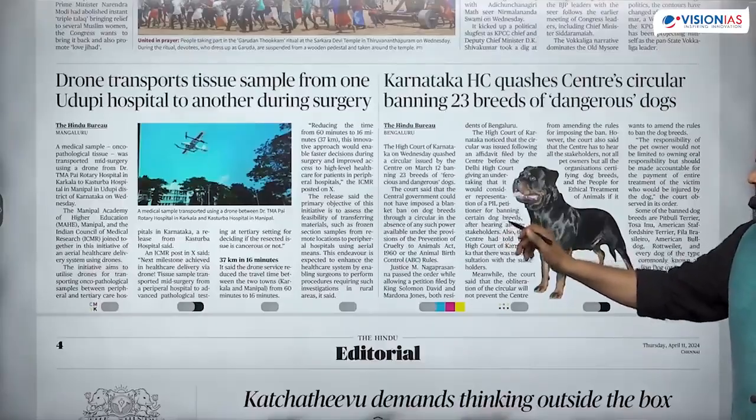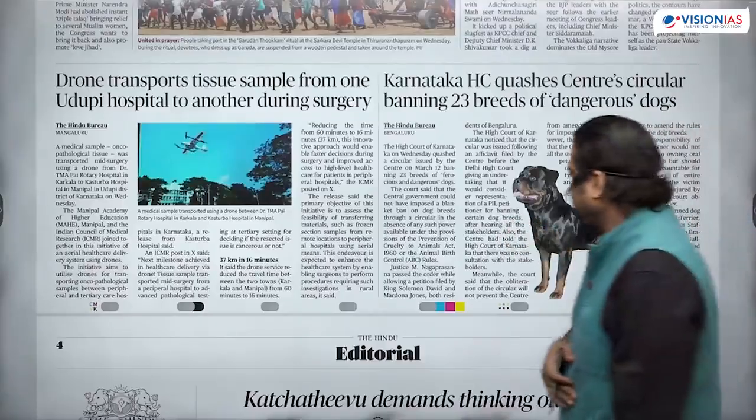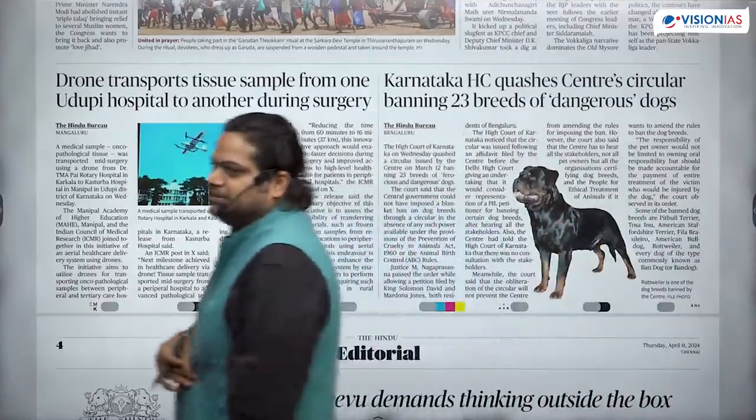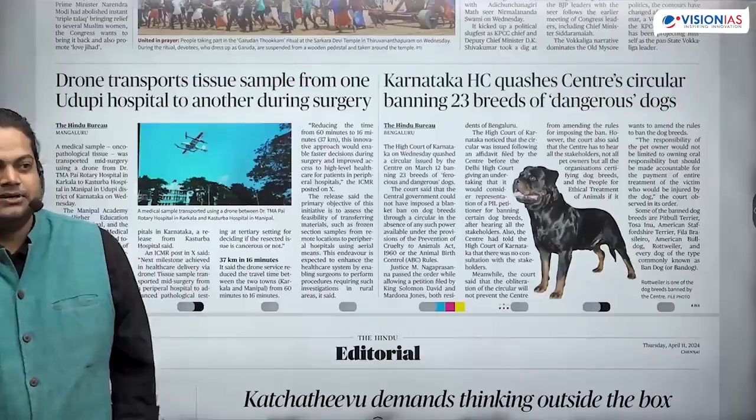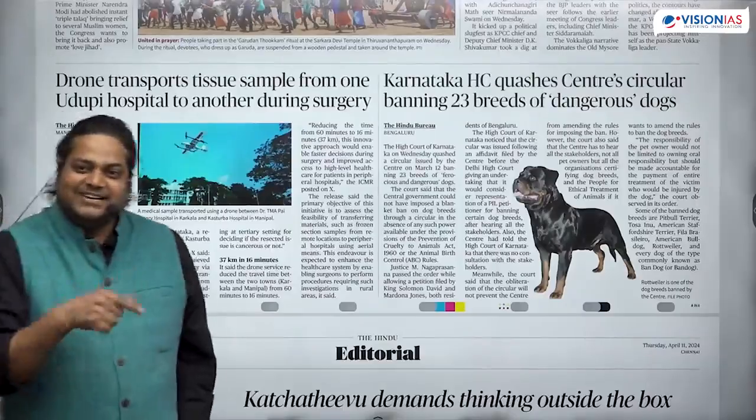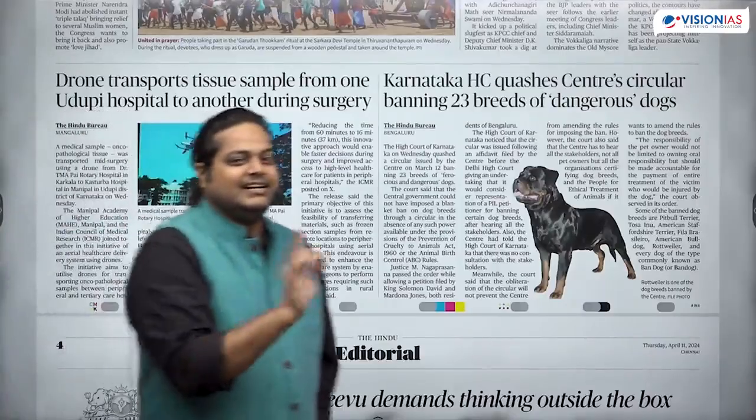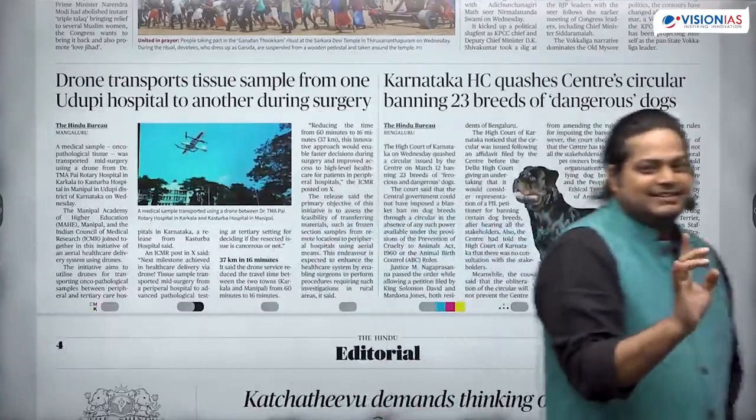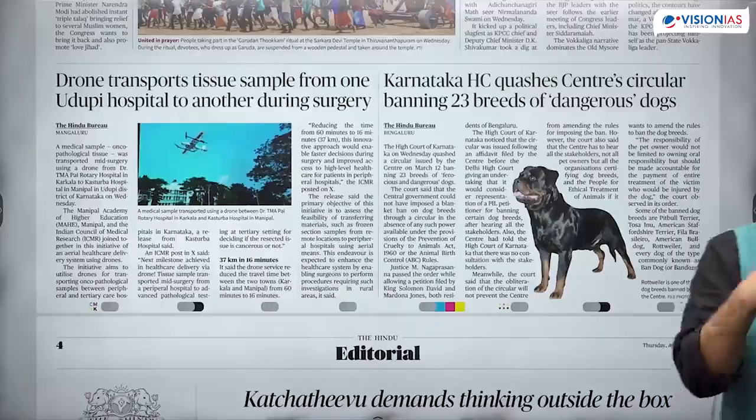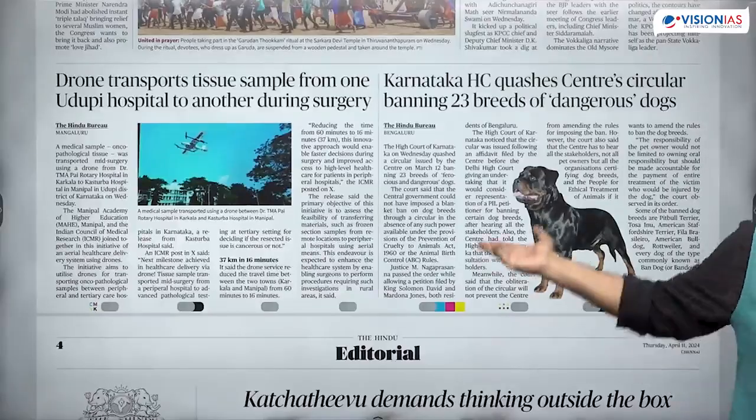One PIL petitioner for banning certain dog breeds, for hearing all the stakeholders. So here also center-state relation is not coming. PIL was filed. The state did not say anything. PIL was filed. So we need to know what is PIL. Then only we'll get this idea.